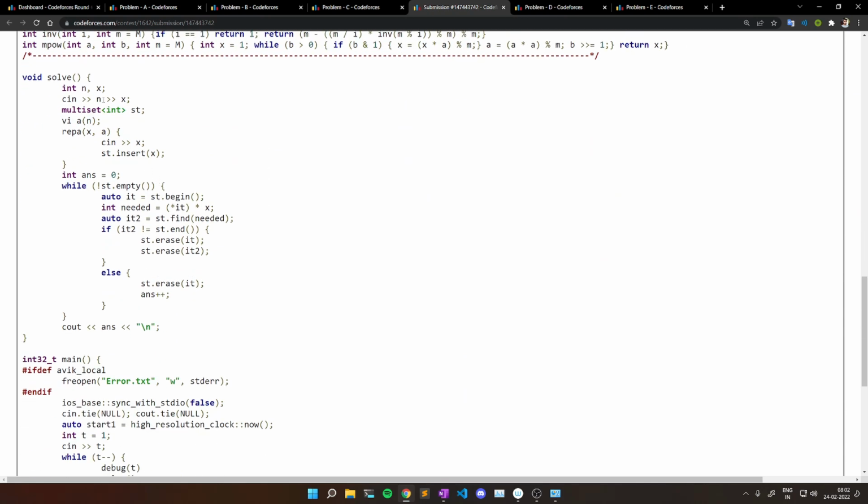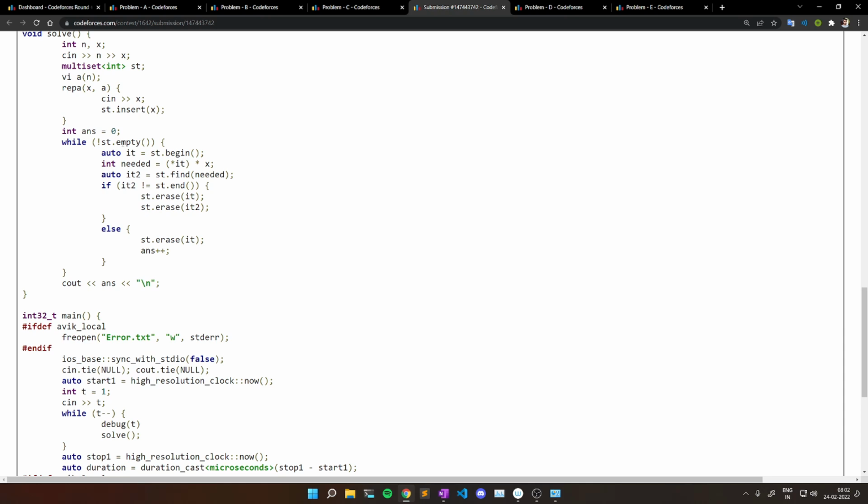So first we take the input of n and x. I create a multiset where I input all those elements, and now until my set is empty, first I take the smallest value currently present in my set, and in needed I store the value I need to make the pair.